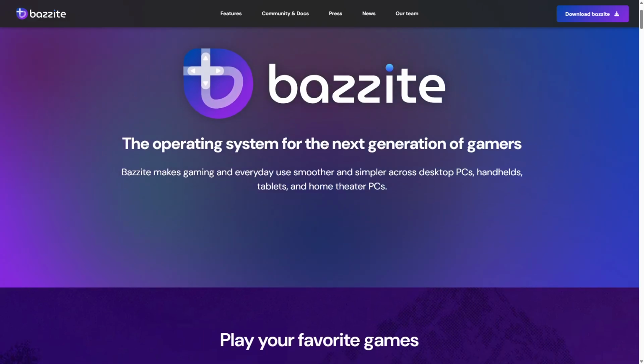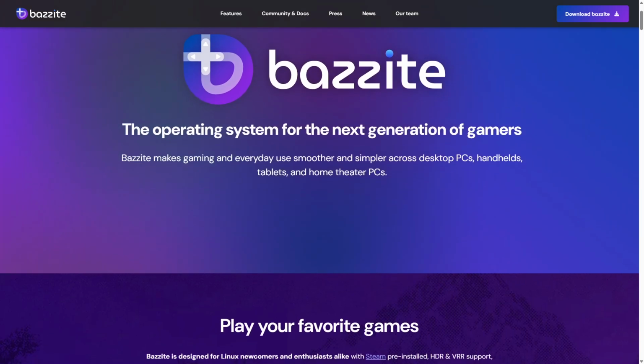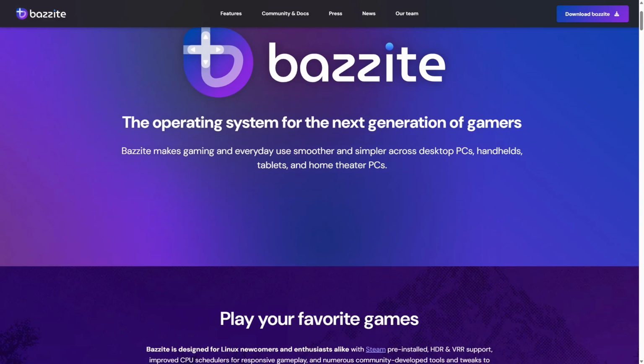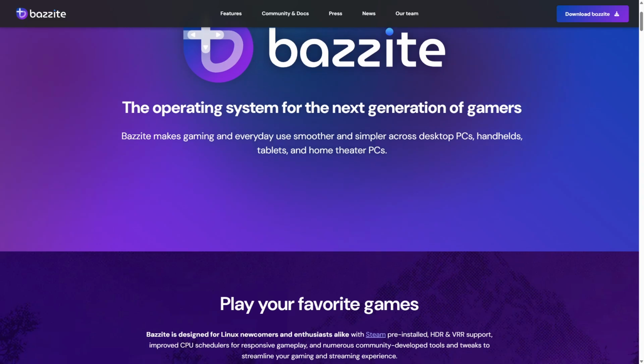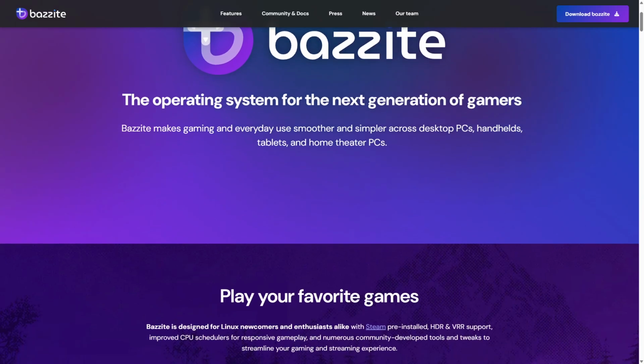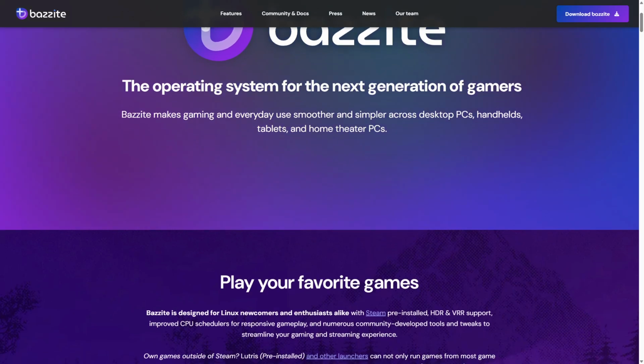The ideal user is a tech-savvy gamer who prioritizes performance and customization over plug-and-play convenience. Bazzite shines on systems where resource efficiency and minimal overhead directly enhance frame rates and responsiveness, making it a great choice for competitive gamers and those running older hardware.